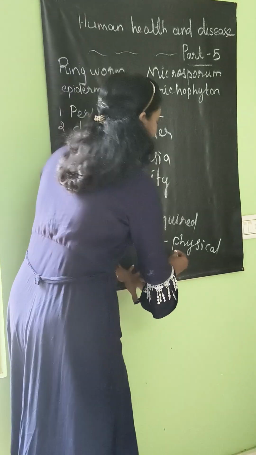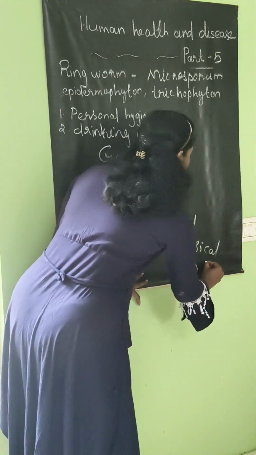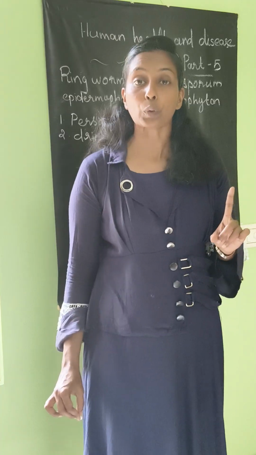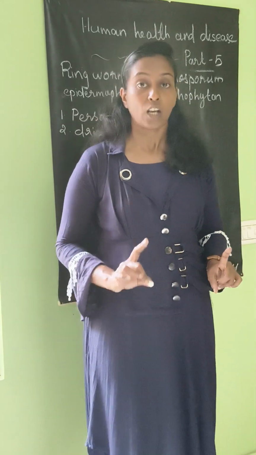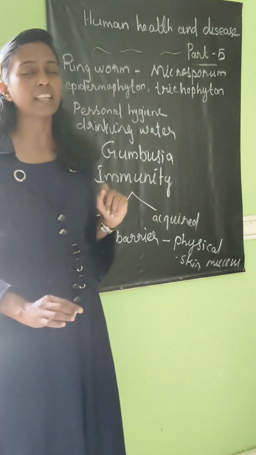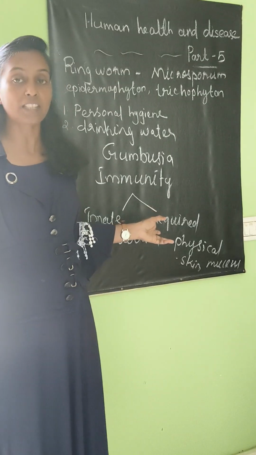So first of all it is skin, and next mucus present in the epithelial cells of the respiratory, gastrointestinal and urinogenital tracts can also prevent many infectious agents. So there are two examples of physical barriers: skin and mucus. And there are some other barriers also that you can study.